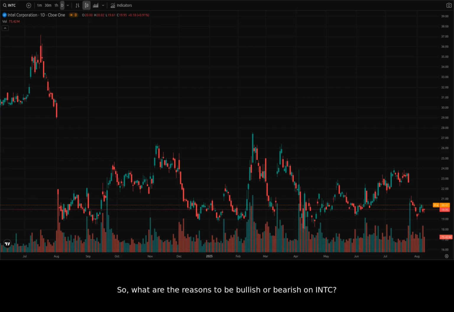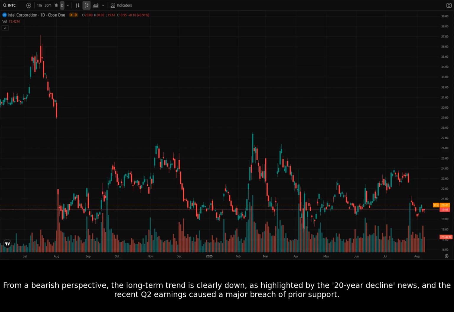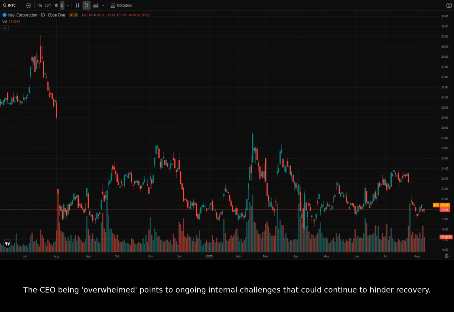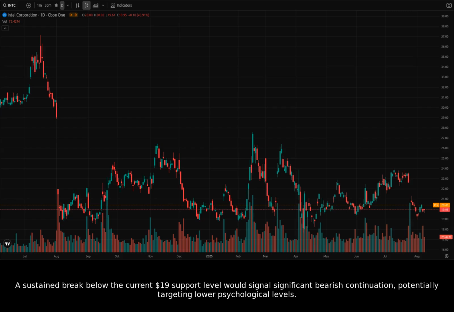So, what are the reasons to be bullish or bearish on Intel? From a bearish perspective, the long-term trend is clearly down, as highlighted by the 20-year decline news, and the recent Q2 earnings caused a major breach of prior support. The CEO being overwhelmed points to ongoing internal challenges that could continue to hinder recovery. A sustained break below the current $19 support level would signal significant bearish continuation, potentially targeting lower psychological levels.